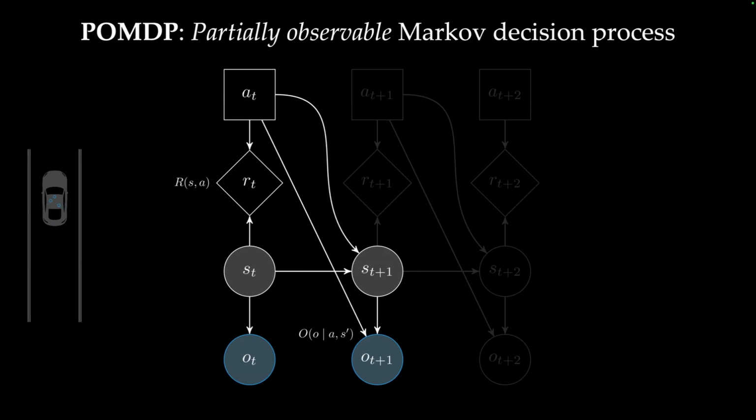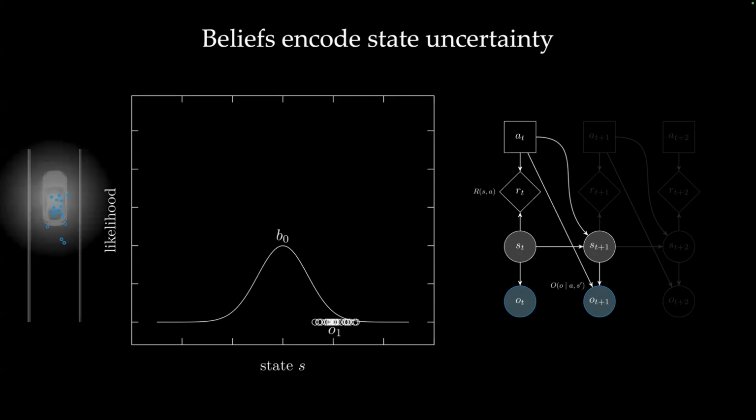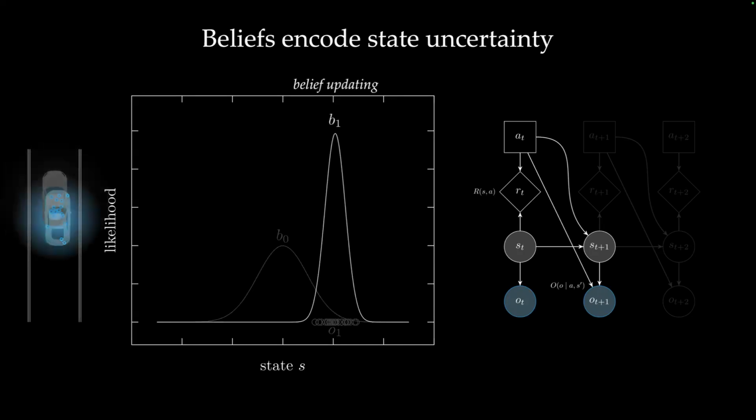In POMDPs, we have this thing called a belief, which encodes our uncertainty in the state. So the idea is if we don't know exactly where we are, we have some distribution of where we think we could be. So this could be some fuzzy understanding of where the vehicle could be. We could get some observations from, say, a GPS sensor, and then we could update our belief to fit to those observations. And then we can plan based on that belief.